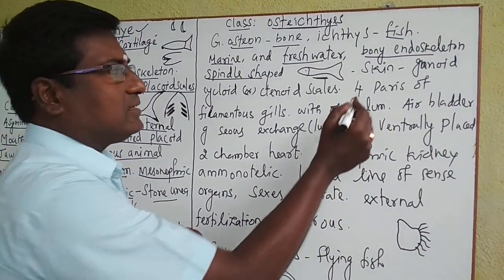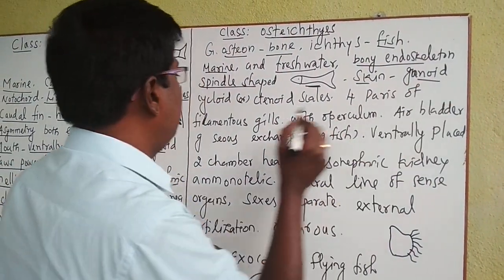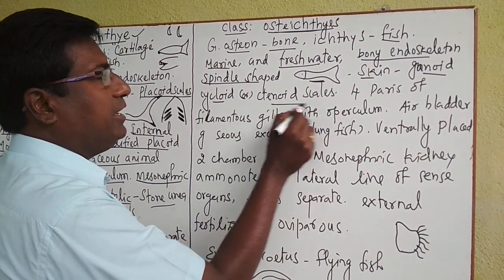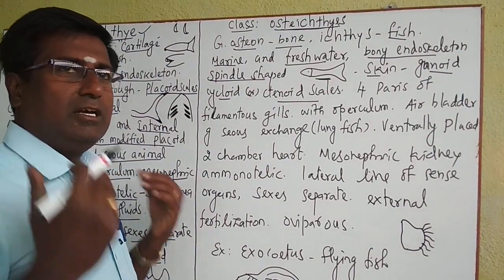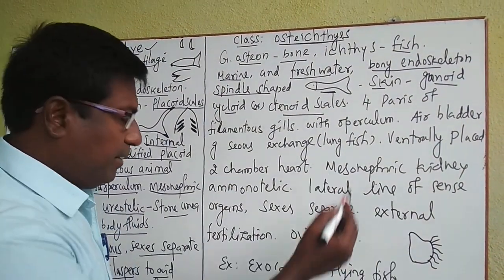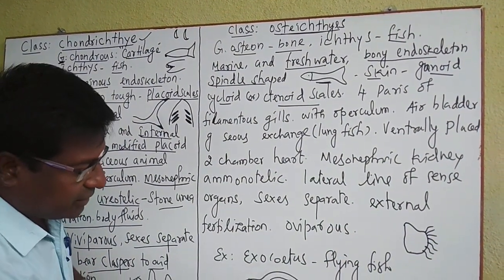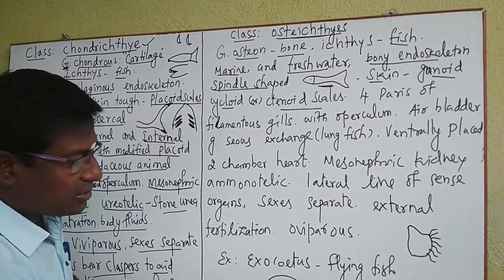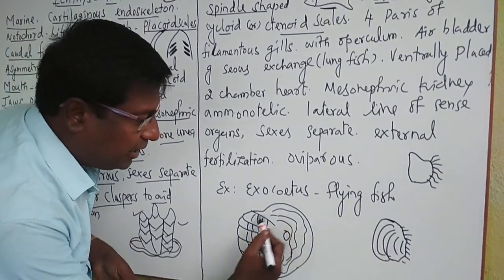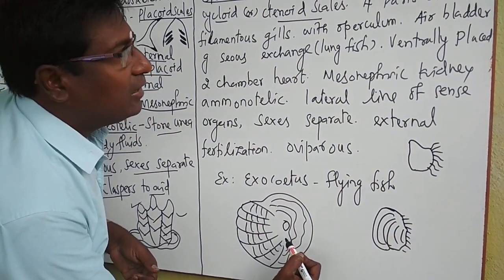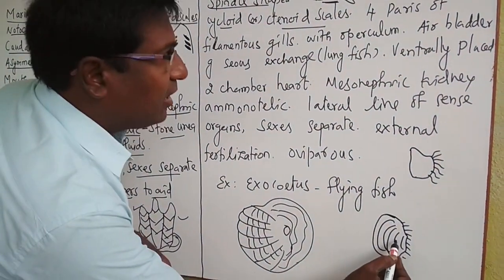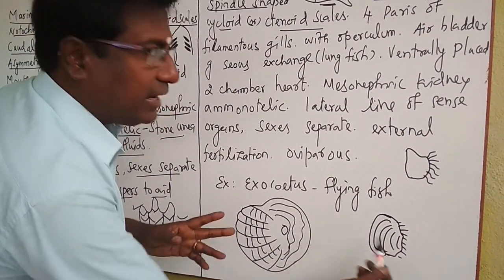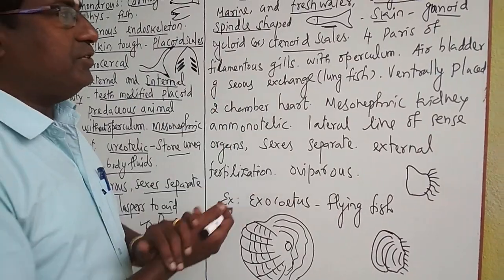Then the skin is covered by ganoid and cycloid or ctenoid scales. There are two types of scales covering these fishes. See, this is called the cycloid or ctenoid scale. It's circular in nature. This is called the ganoid scale. These two kinds of scales are present in these bony fishes.